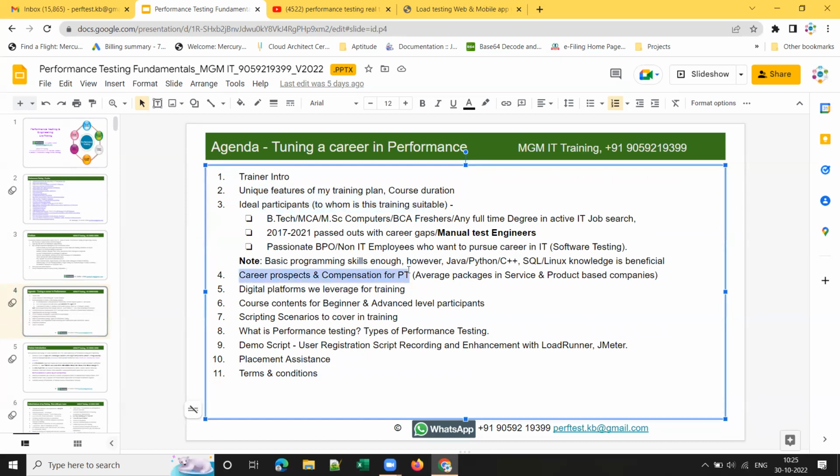What are the career prospects and what are the packages that you can expect in performance testing in both service and product-based companies, and digital platforms we are leveraging for training and course contents for beginners and advanced level participants. I'm going to disclose some digital platforms we leverage for the training, right?